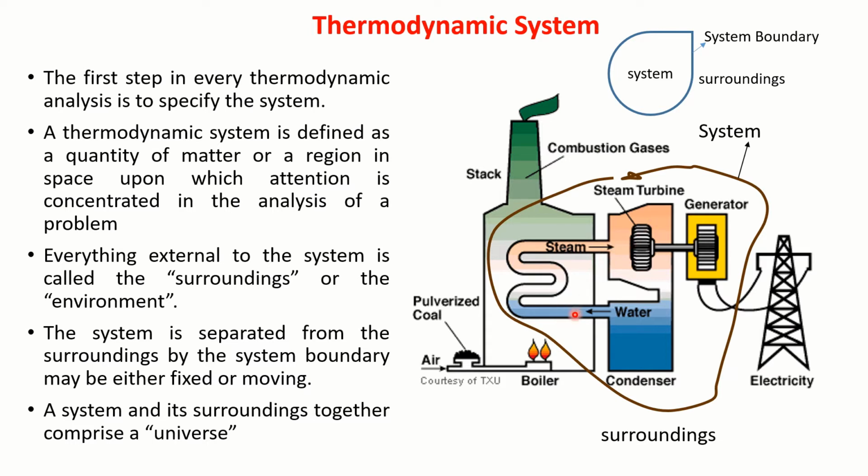I would like to know how exactly the water gets converted into steam, what is its pressure, what is its temperature, how it expands in the steam turbine, and how it produces work, how much work it produces.